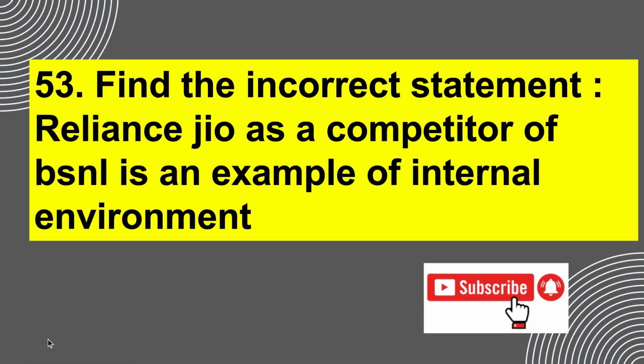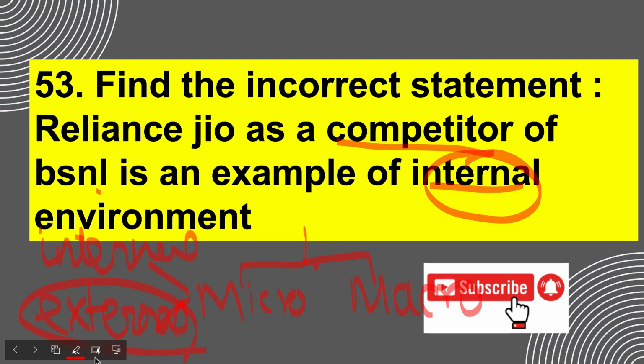The next question is: find the incorrect statement. Why was this the incorrect statement? Because they are saying that as a competitor, BSNL is an example of internal environment. Now when you talk about the environment, it can be divided into two categories: firstly, the micro environment and the macro environment. The micro environment can further be divided into internal and external environment. The competitors of any business firm form part of its external environment in the micro environment, and here they're saying internal. That's why this is the incorrect statement and hence the answer.